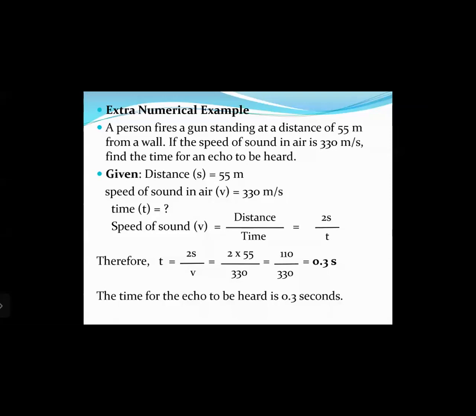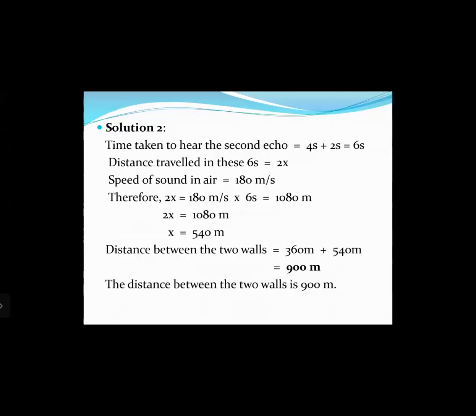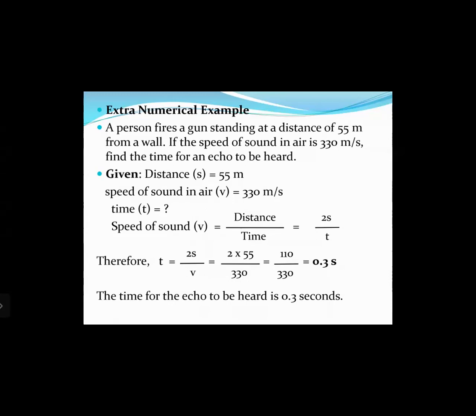Okay, so let us see what is given. Given distance s equals 55 meters. Speed of sound in air, that is v, that they have provided is 330 meters per second. We have to calculate the time for the echo to be heard. Now speed of sound equals distance upon time. The distance that we have taken is 2s. Why? Because the sound has to travel from the gun to the wall and back again to the gun, which is held by the listener. So the sound has to travel twice the distance. That is why we have taken distance equal to 2s. Therefore, t equals 2s upon v.